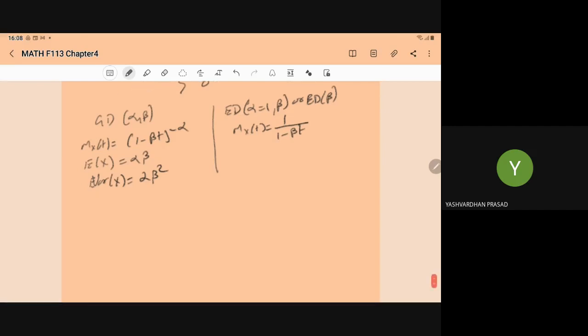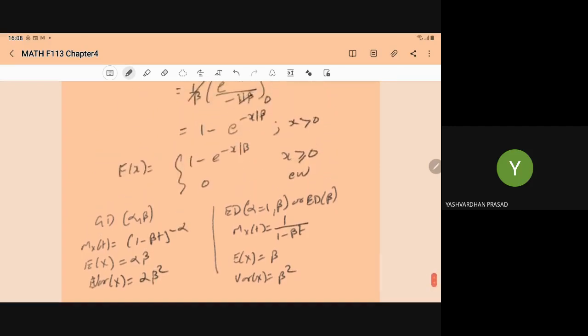If the derivation is asked in the exam, as you have derived for the gamma distribution, in the same fashion you can repeat it for the exponential distribution by taking alpha equal to 1. Here I am not deriving. So E(X) with alpha equal to 1 is only beta, and the variance of X will become beta square.